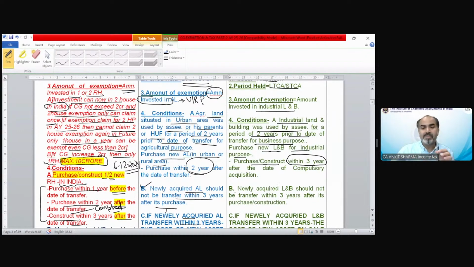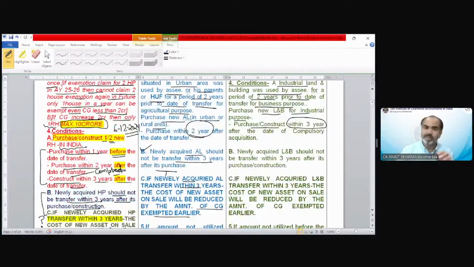Again, points B and C are exactly copy-paste: the new land and building should not be transferred within 3 years. If you transfer it, then the cost of acquisition of that new asset should be reduced by the amount of capital gain exempted earlier.